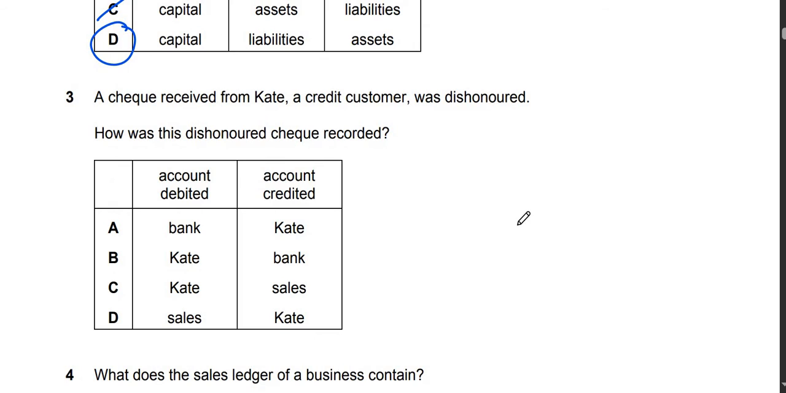Okay, question number 3 says, a check received from Kate, a credit customer, was dishonored. This means, for example, when they gave you the check, you went to the bank, and when you presented the check to the bank, the check bounced. It means that there was not enough money in the bank account. So how was this dishonored check recorded? Look, the account to be debited would be Kate because Kate still owes us money, and bank would be credited because our asset, bank, has decreased. So the answer is going to be B.